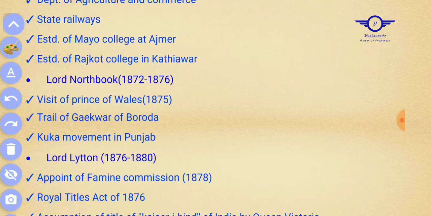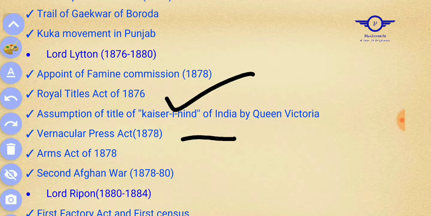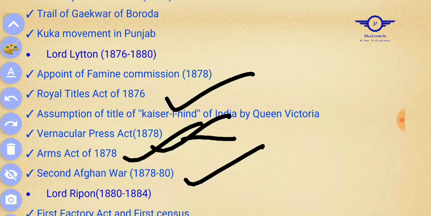Now Lord Lytton. So many things happened under his tenure. The first one is that he appointed the Finance Commission. Remember, appointment of the Finance Commission in 1878 happened under his tenure. Also, the Royal Titles Act was passed, and the assumption of the title Kaiser-i-Hind of India by Queen Victoria was done under his tenure. The Vernacular Press Act, a very important one, was passed during his tenure. The Arms Act of India was also passed, and the Second Afghan War also took place under his tenure.